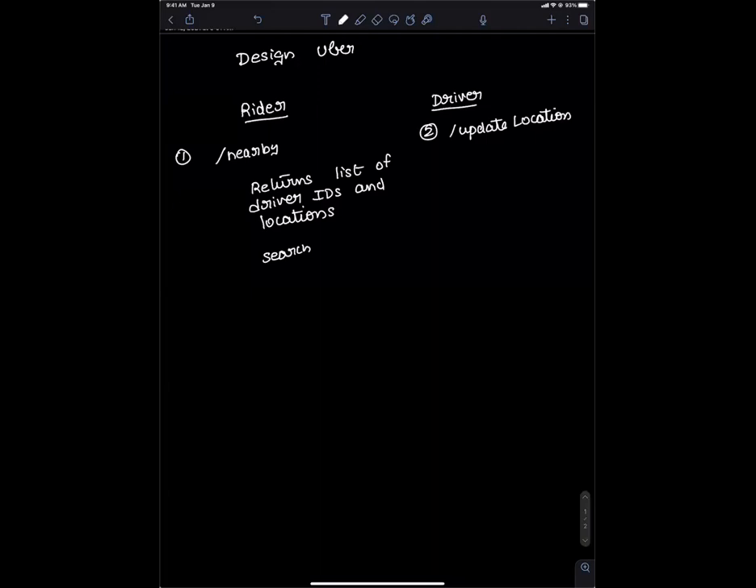What happens if there are no drivers? What do you do? Don't show anything. Either don't show anything or you zoom out and show.